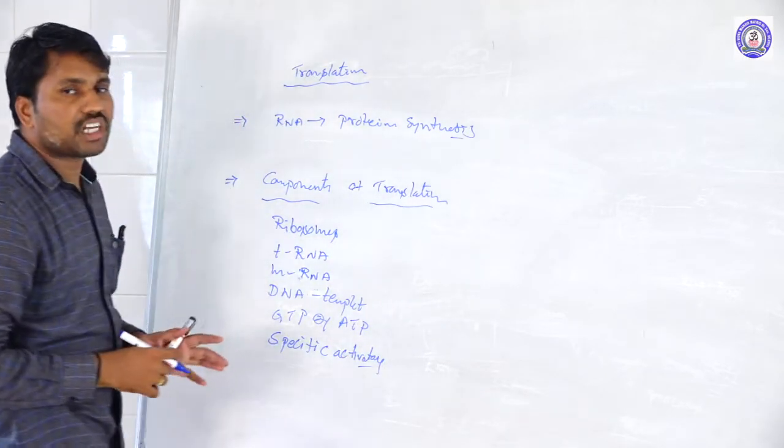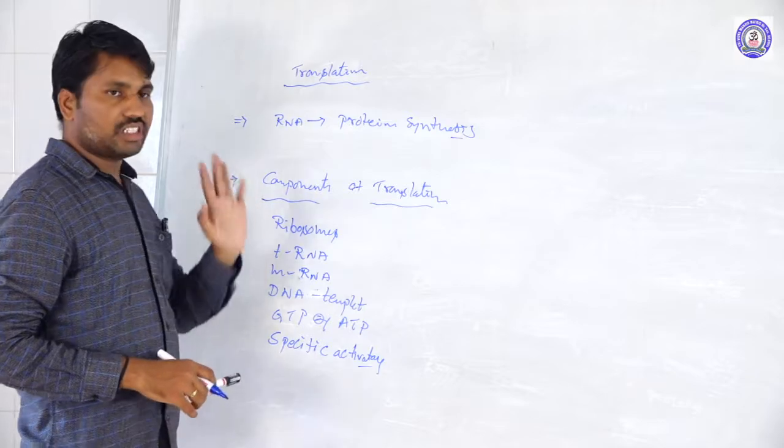So these are the components required for the translation process.